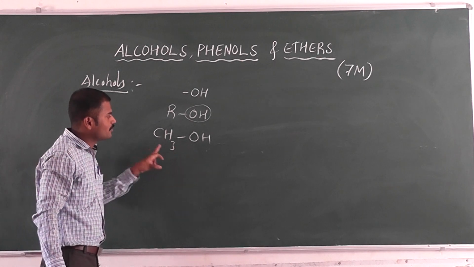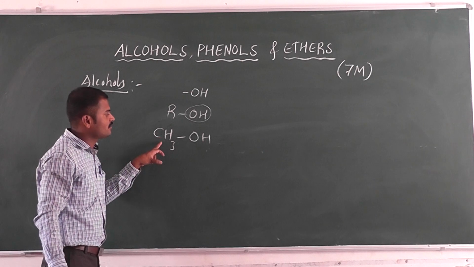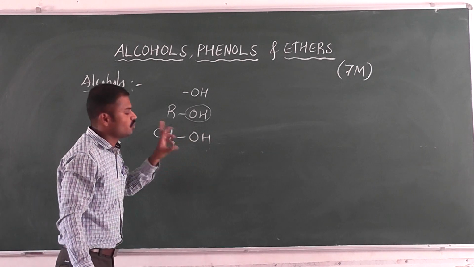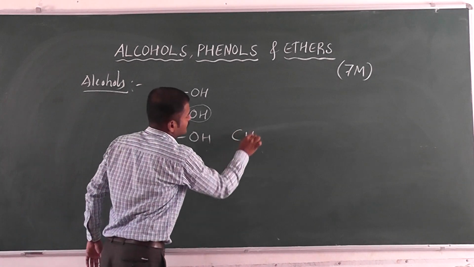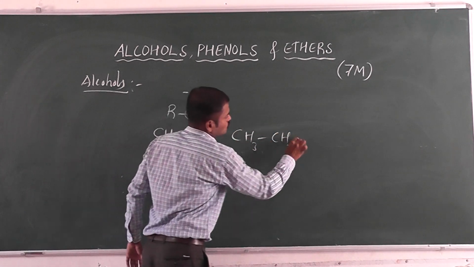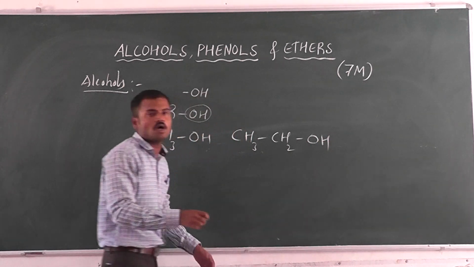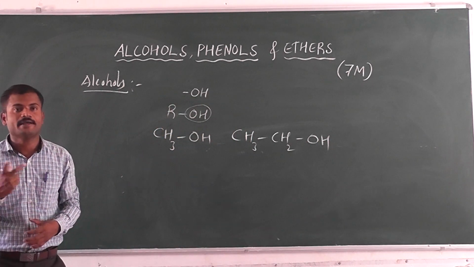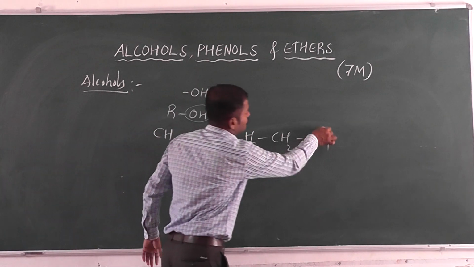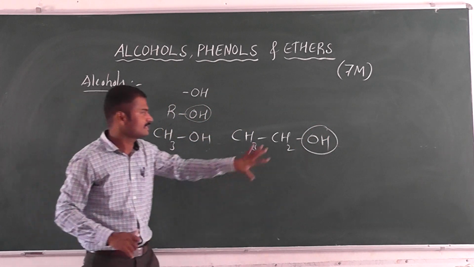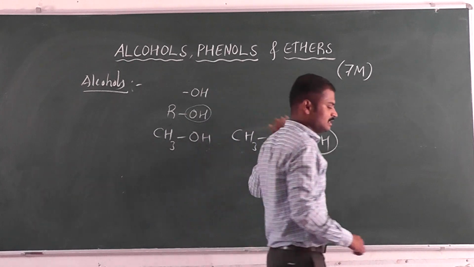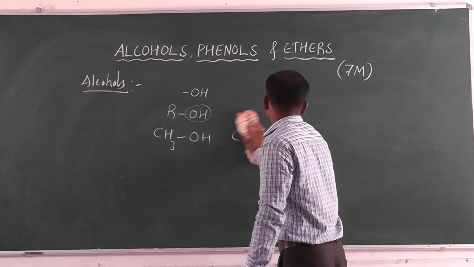R is CH3, and this is the OH part. We can also take CH3CH2OH. Is it an alcohol? Yes, it is an alcohol. The reason is that there is an OH group present in this compound, therefore we call it an alcohol.